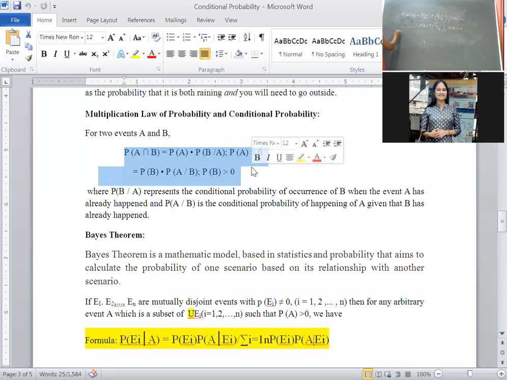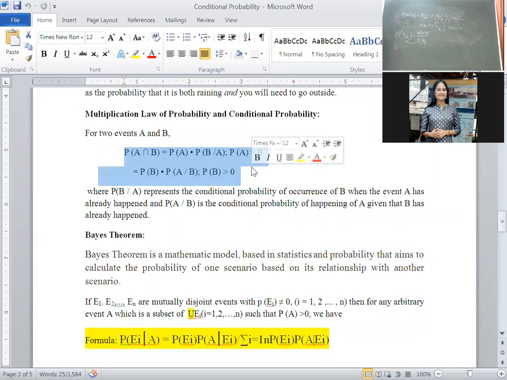How to write this formula? Listen carefully. Probability of A given B: in this, which event happened earlier? B. Then the simultaneous happening goes in the numerator. If you do cross multiplication, are you getting the same formula?